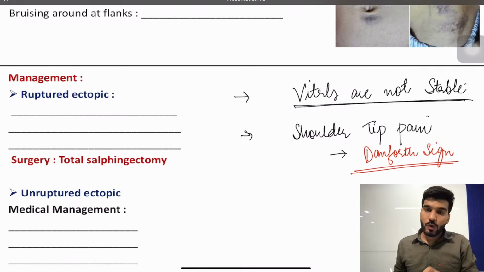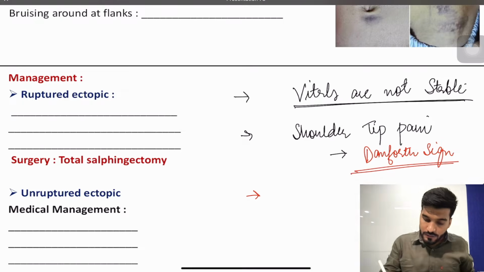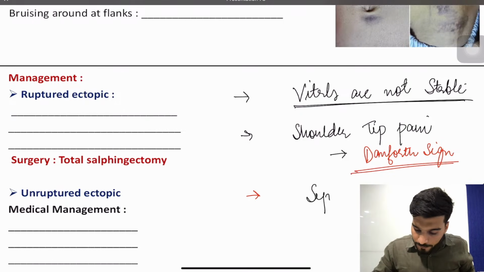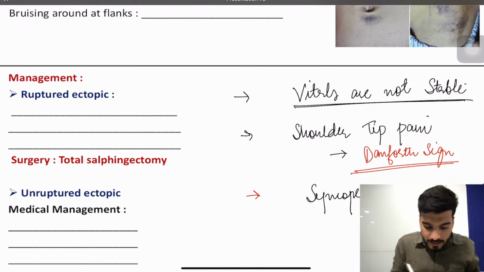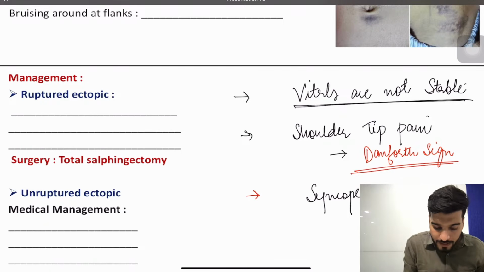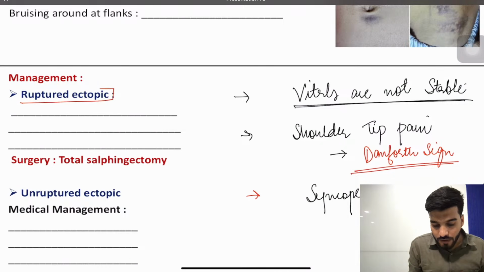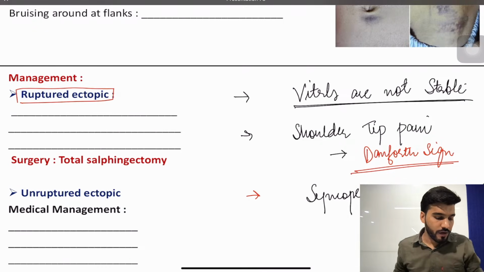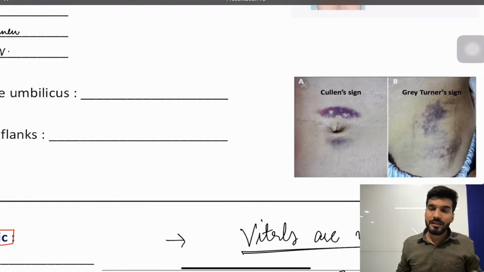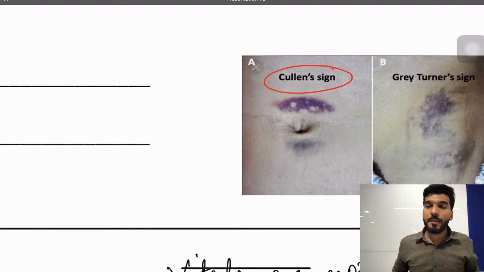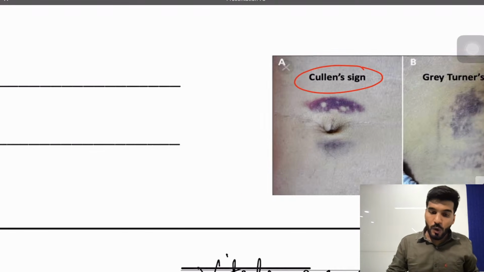Very good. I've already told you that due to the hypovolemia, cardiac output is decreased, due to which the blood pressure is decreased, due to which cerebral perfusion is decreased. That's why a patient will also complain of syncope. So syncope and shoulder tip pain are the classical features of a ruptured ectopic pregnancy. Now, due to the hemoperitoneum and blood loss in the ruptured ectopic pregnancy, there is a hemorrhagic discoloration of the umbilical area. This is called Cullen sign.